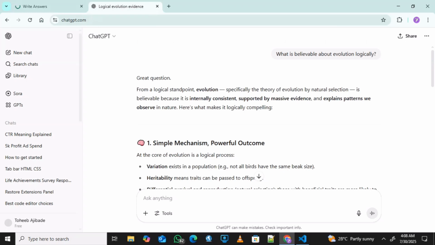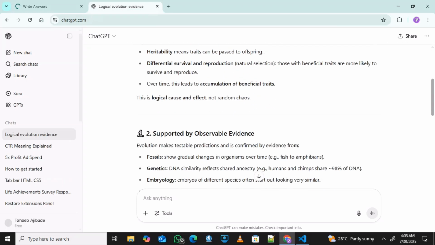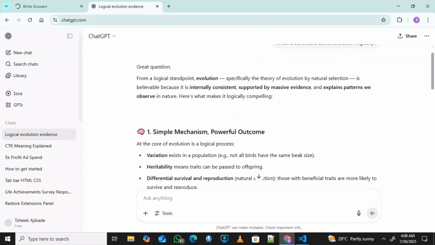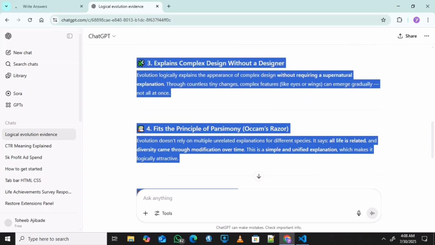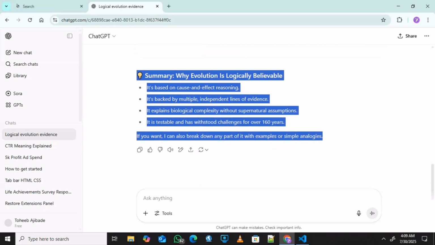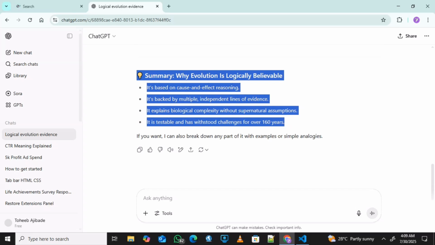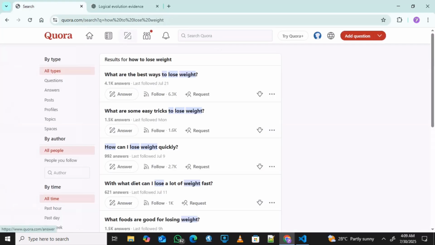So Quora is a place where people look for different answers to questions. So you can just copy this one. This is the answer to the question being asked by someone. Then just copy it. Don't copy the statement of the ChatGPT so that your content will look real. You need to just highlight the main answer to the question. Don't copy the statement. So like this one now, you can see different questions.